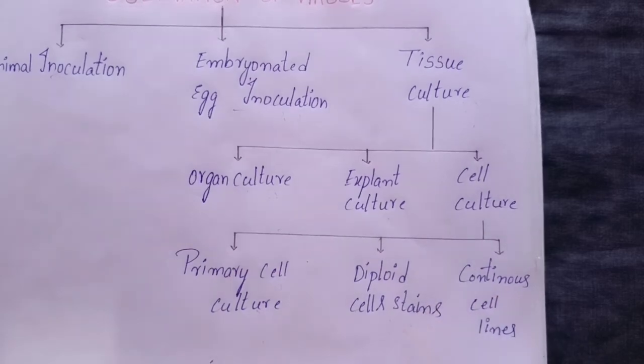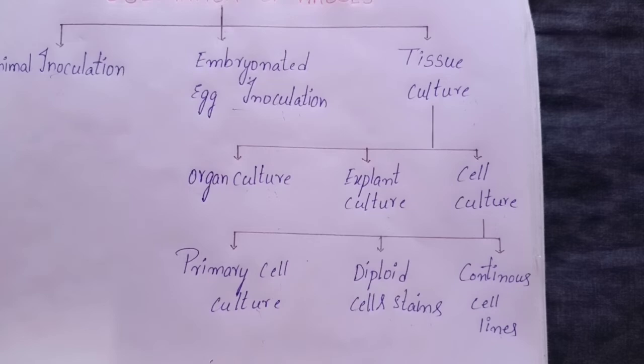Diploid cell strains. These are cells of a single type that contain the same number of chromosomes as the parent cells and are diploid. They can be subcultured for a limited number of times. After about 50 serial subcultures, they undergo senescence and the cell strain is lost.